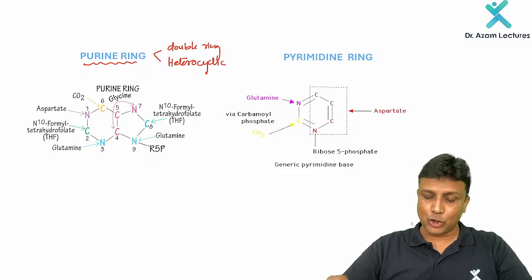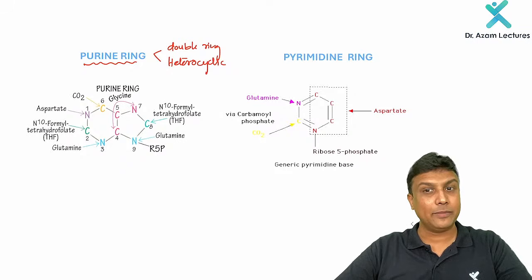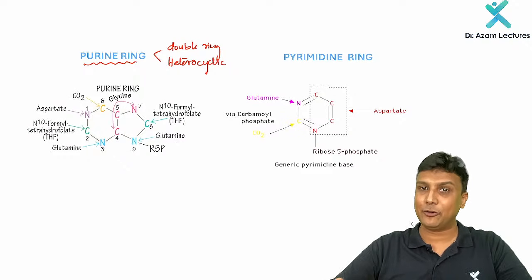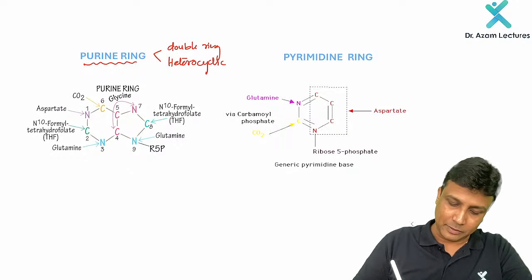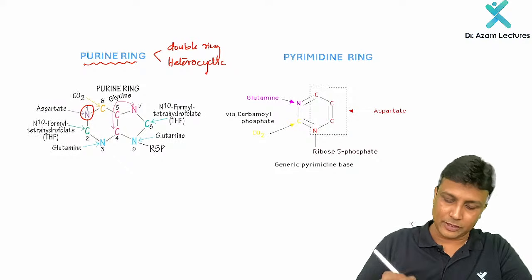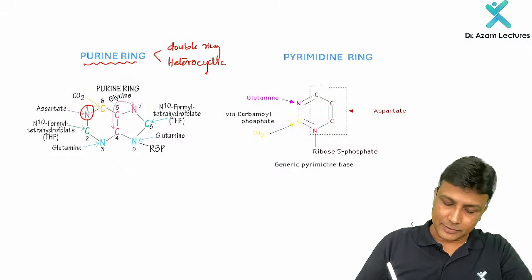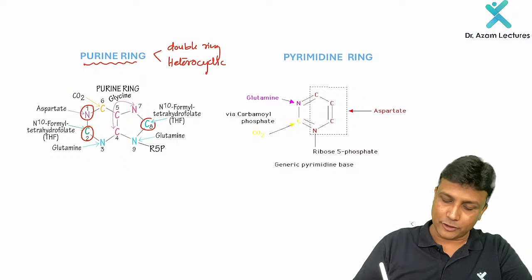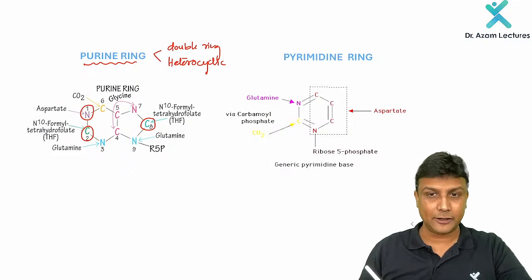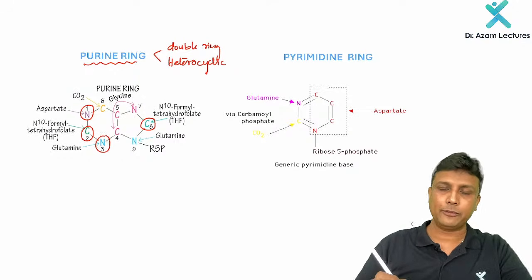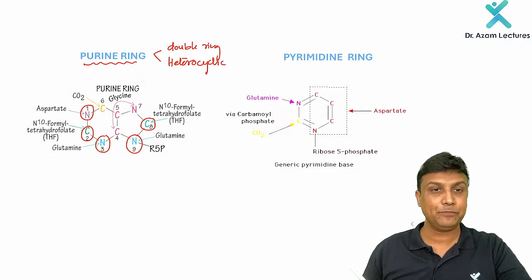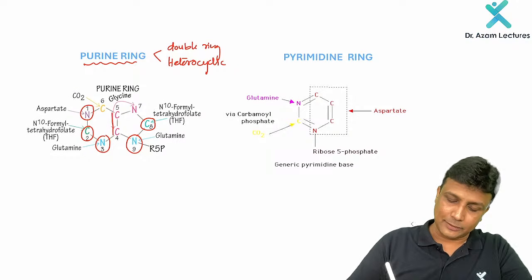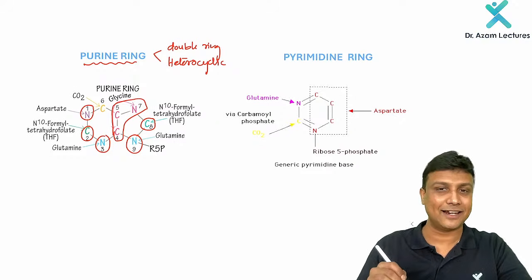Heterocyclic here, sir. Now you have to remember which carbon and which nitrogen will be contributed by which substance. Sometimes in your FMGE exam, they ask the question from there. So please remember nitrogen number 1 will be contributed by aspartate. Carbon number 2 and carbon number 8 will be contributed by tetrahydrofolate. Nitrogen number 3 as well as 9 will be contributed by glutamine. And then carbon number 4, carbon number 5, nitrogen number 7, these three will be contributed by glycine.